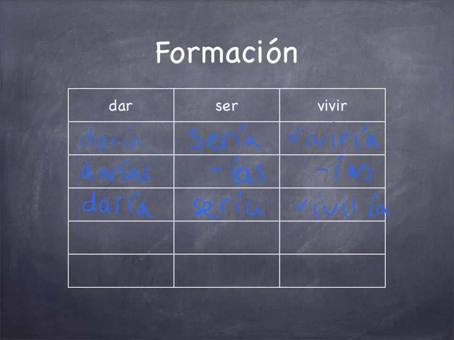Now, in the form of nosotros, it would be daríamos, okay, then seríamos, and viviríamos. So notice that you need to mark the accent as well on the í. And for the ellos, ellas, ustedes form, it would be darían, correcto, serían, and vivirían.